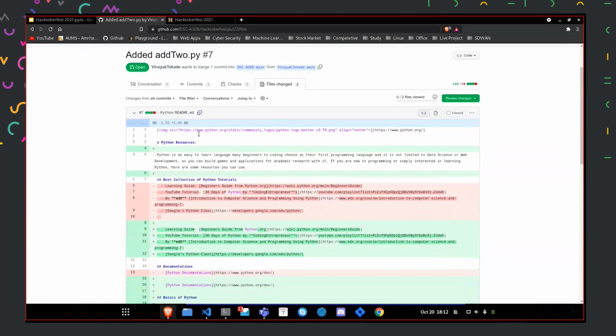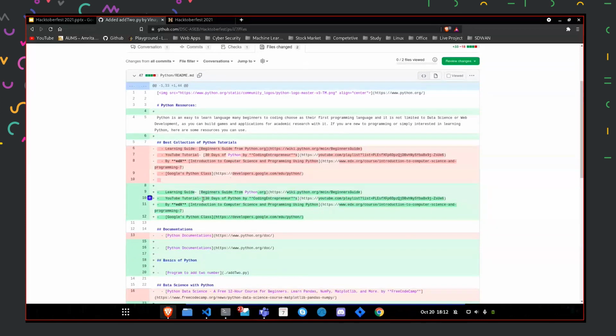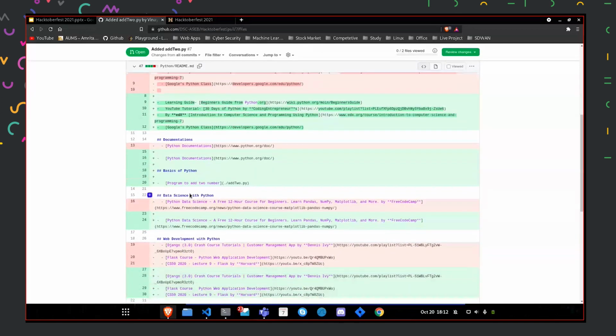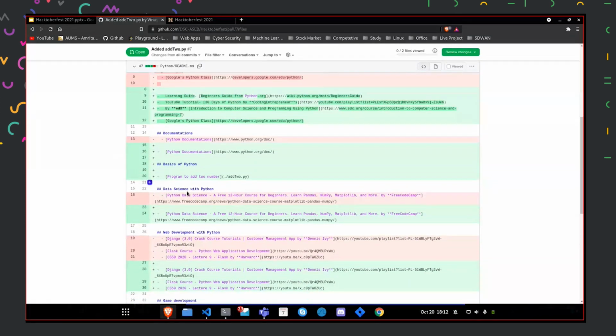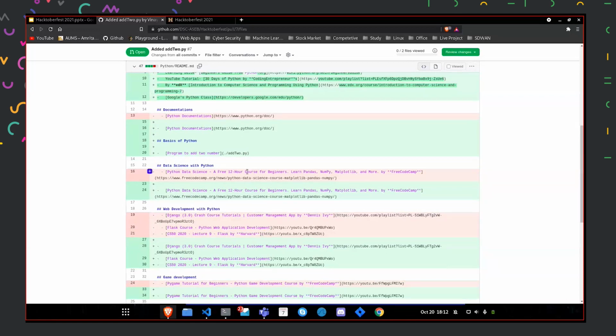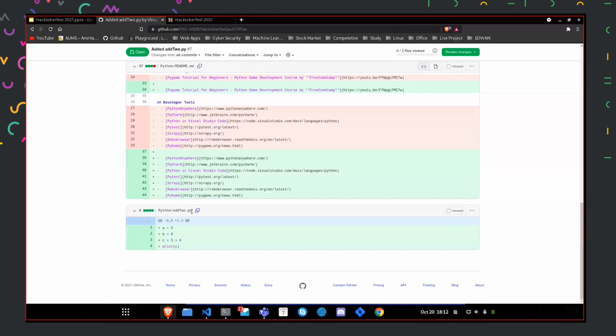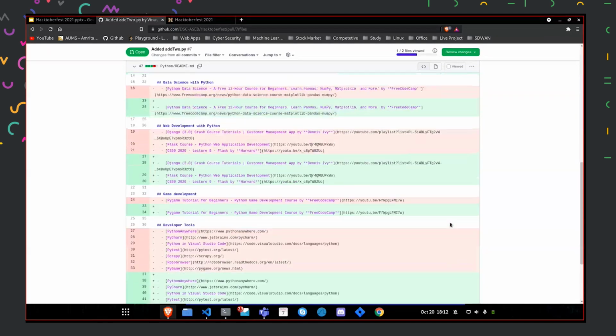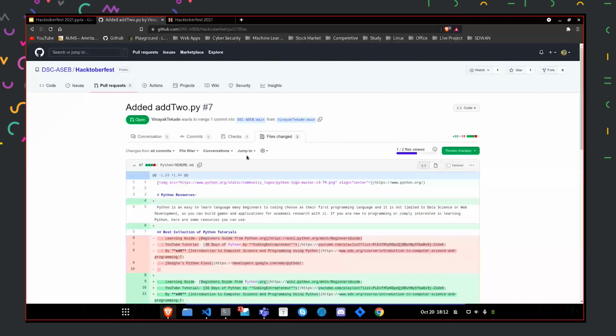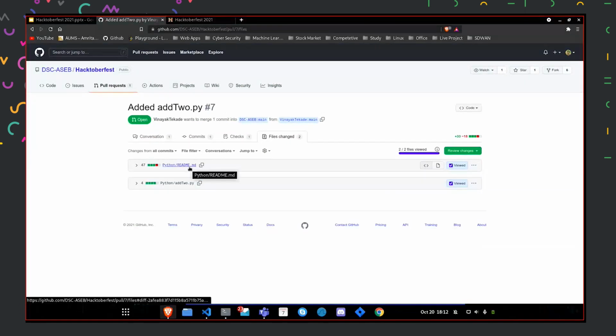In that, as you can see, the red and green sections are the changes that are being made. Basically, Vinayak added a few lines, but as it got shifted, the complete file has been changed. In the add function, there are 4 lines being added: the variable declaration and the printing. When I click on the conversation section, you'll get to know if I have viewed the file or not. In brief, we can see what all changes have been made.